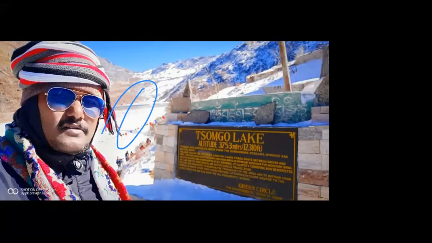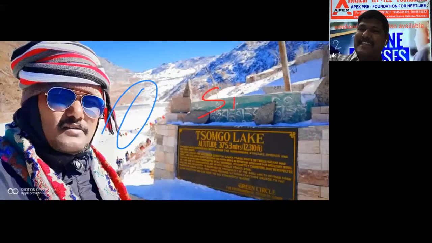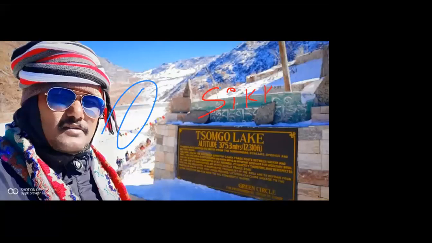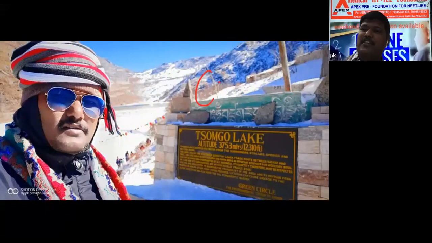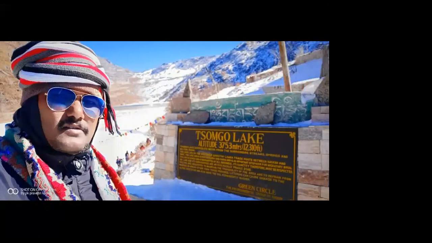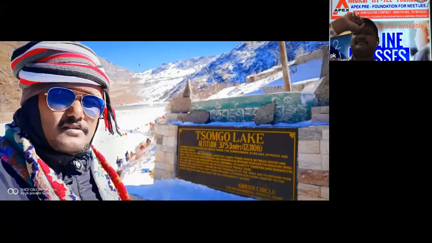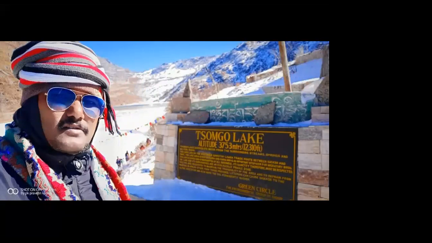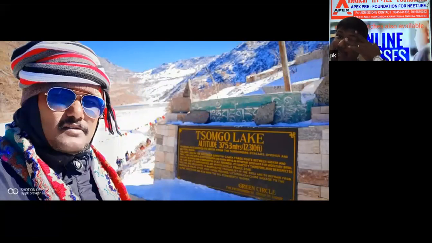Sir, which state is that lake in? It is actually in Sikkim, Gangtok. Sir, it is written in Arabic, no? No. It is almost at the backside of this hill, almost the China border. It is a border area completely.